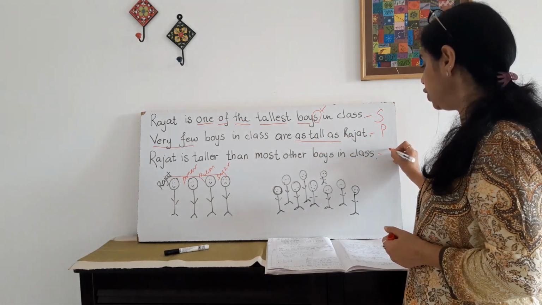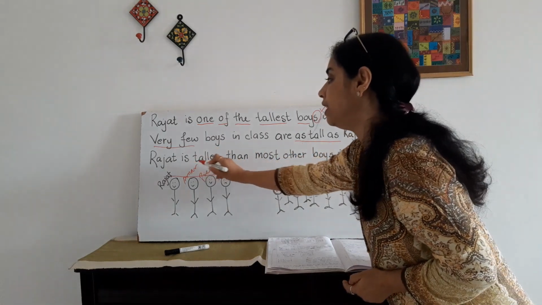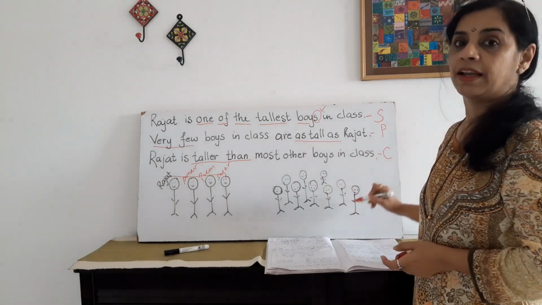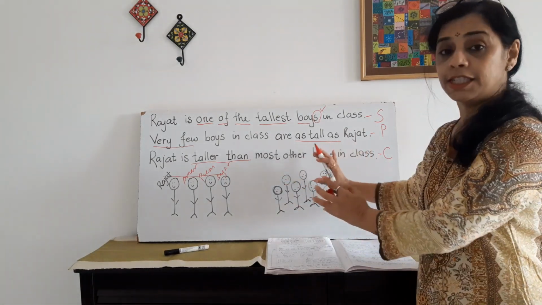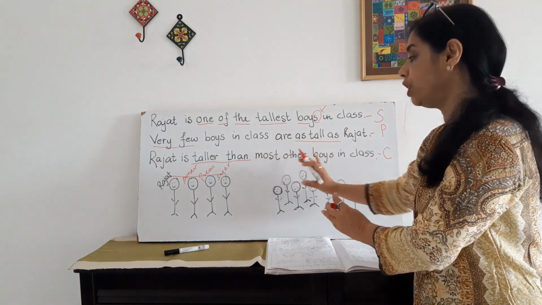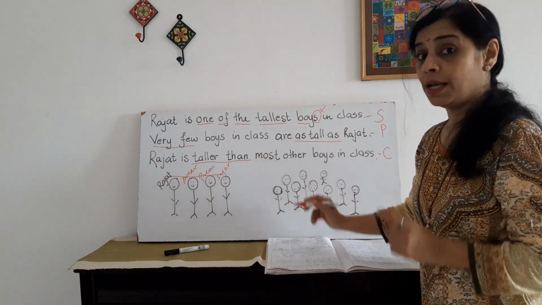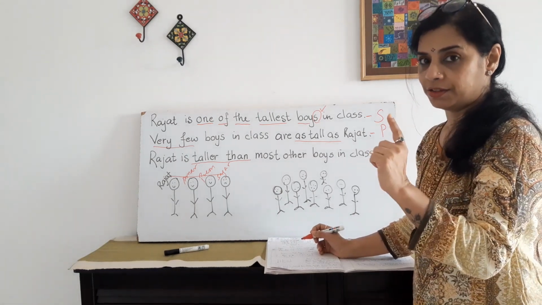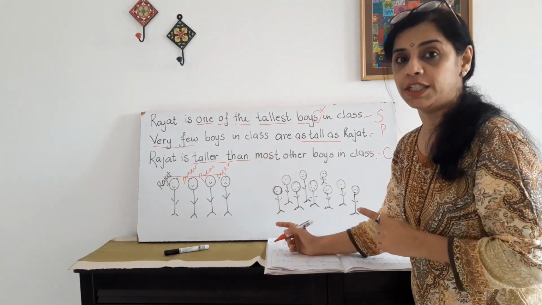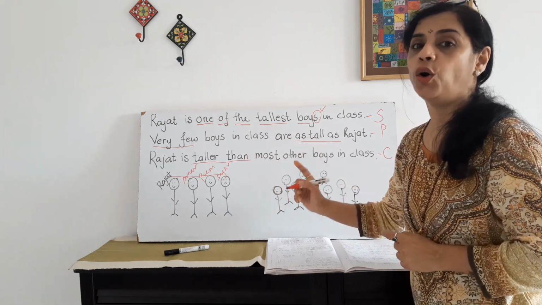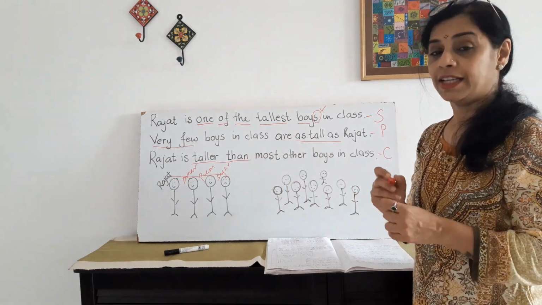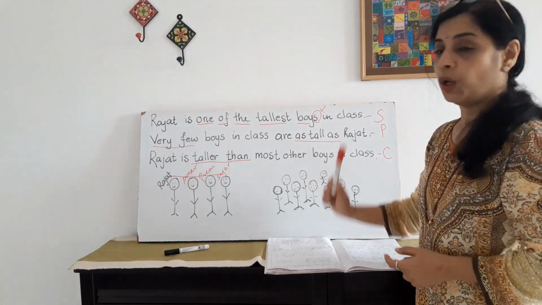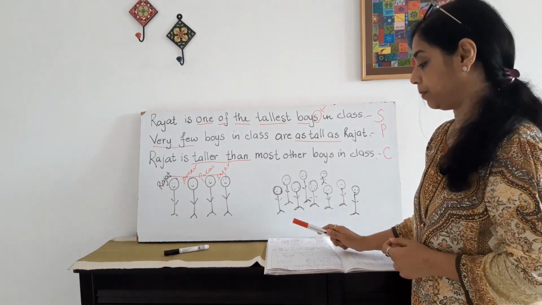Now, when you change to comparative, Rajat is taller than most other boys in class. So this is a bigger group. So Rajat is taller than most other boys, but not all other or any other. Most other. Because he is not the tallest here, he is one of the tallest. There's a difference here, and so let's turn to some more examples on this type.